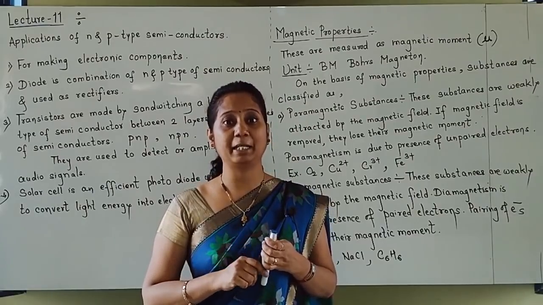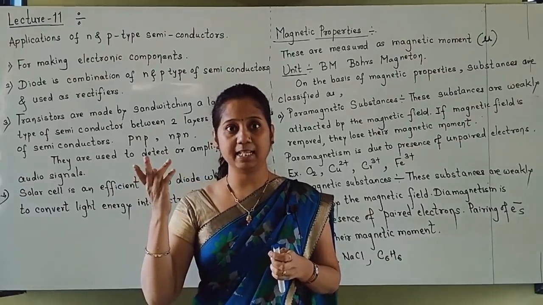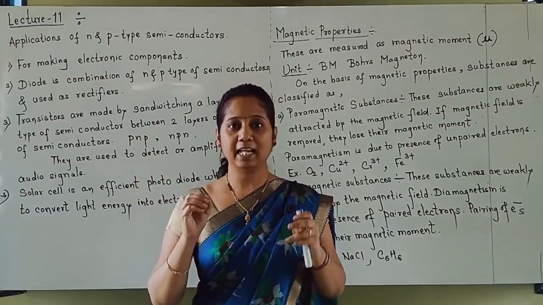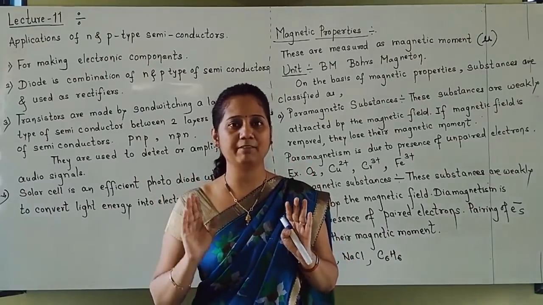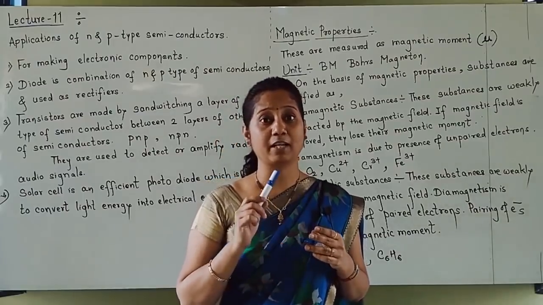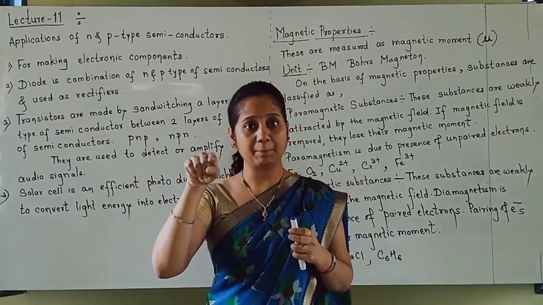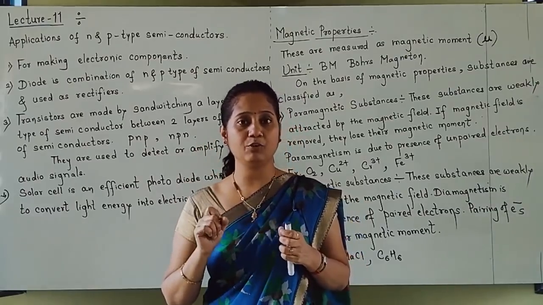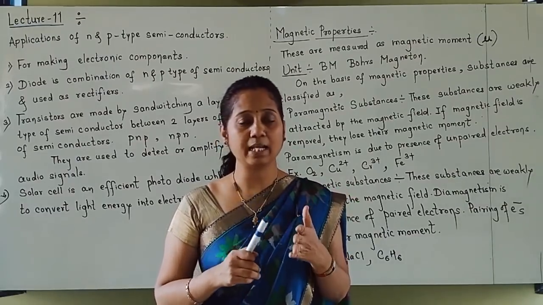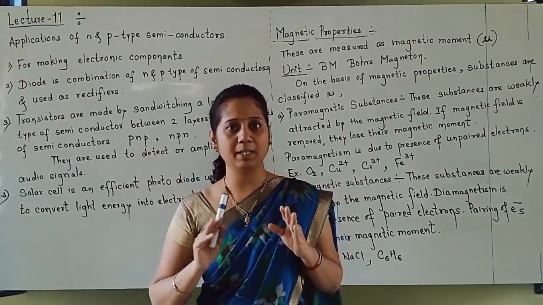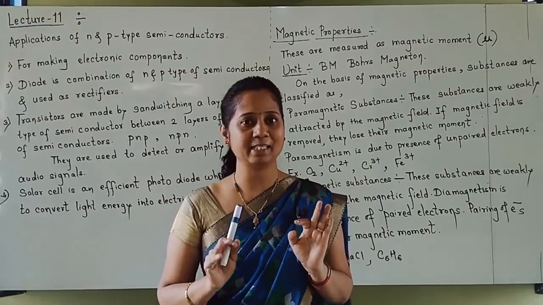Students, how much magnetic moment is present, that calculation comes in our d-block elements, and it is a compulsory question with a detailed calculation formula. The spin only formula will be there. The unit used for magnetic moment is called Bohr magneton, capital B and capital M. Bohr magneton is the unit used to express magnetic moment. How to calculate it, all those details, we will see in d-block elements. Now here we have to see only the different types of magnetic substances.